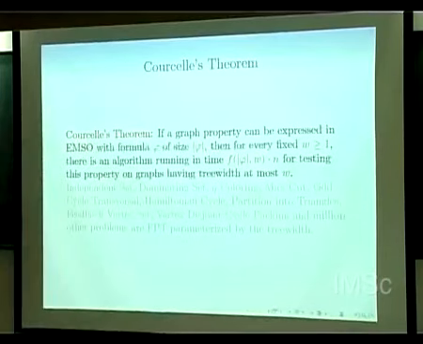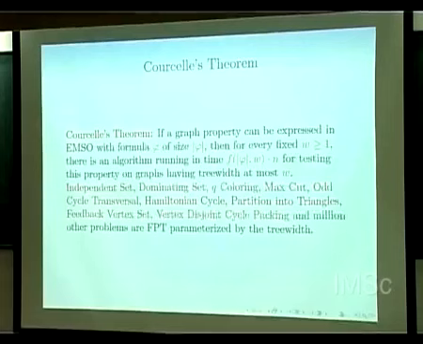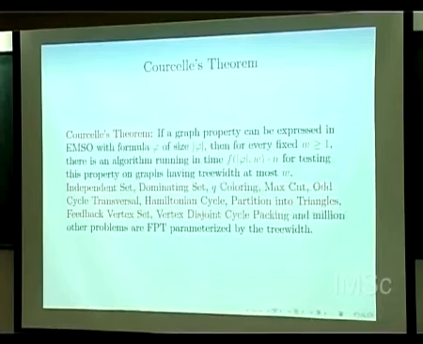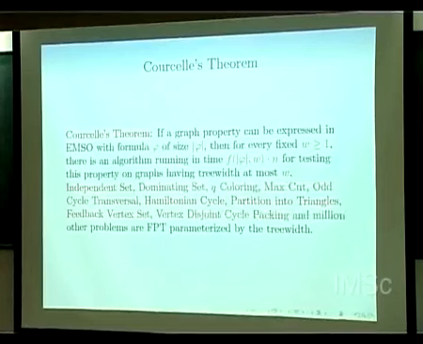And there are many other properties which can be expressed in this language, like independent set, dominating set, coloring, max cut, odd cycle transversal, Hamiltonian cycle, partitioning into triangles, feedback vertex set, vertex disjoint cycle packing, and a million other problems. We know how to construct trees with 2 labels.